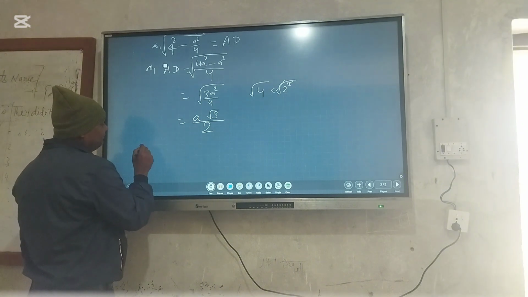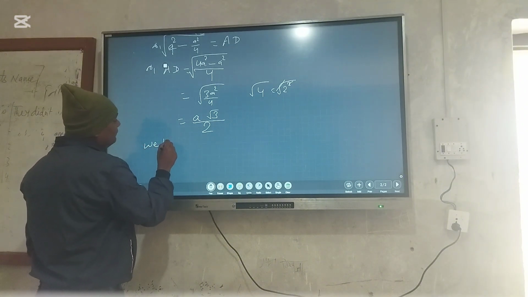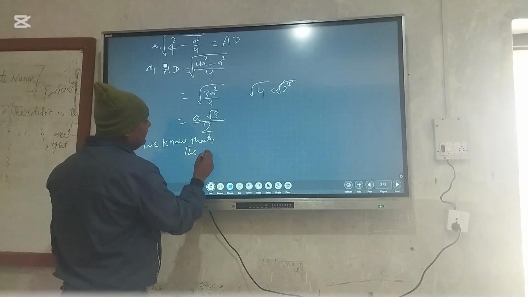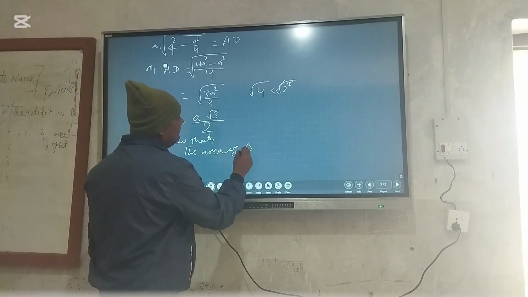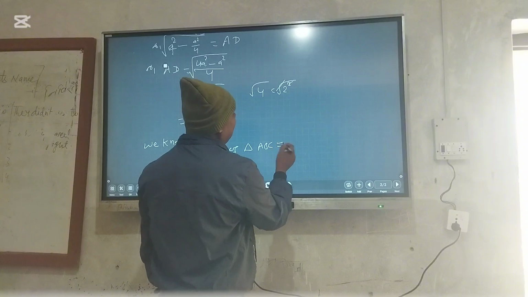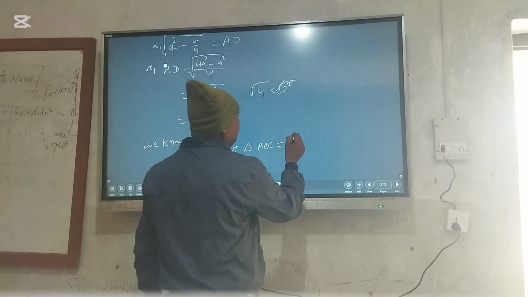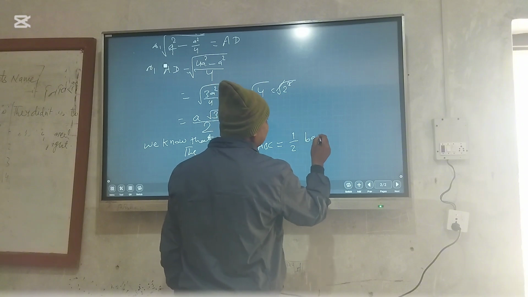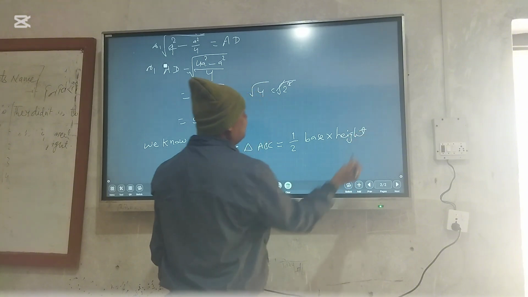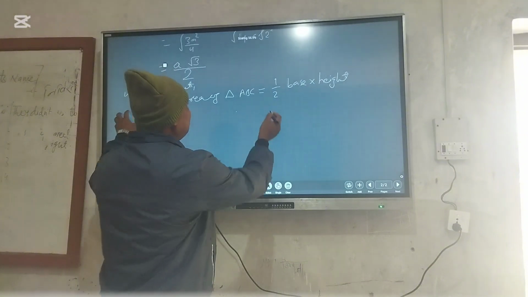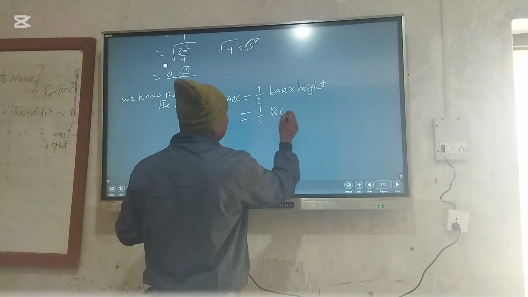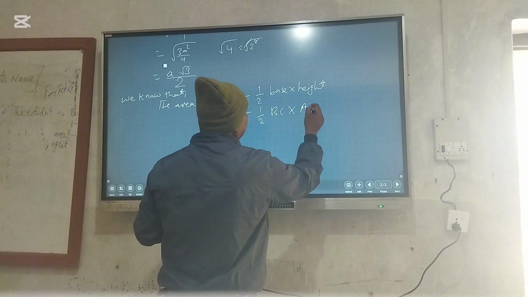Then in any triangle, we know that the area of triangle ABC is equal to 1 by 2 base multiplied by height. Here the base means BC and the height means AD.